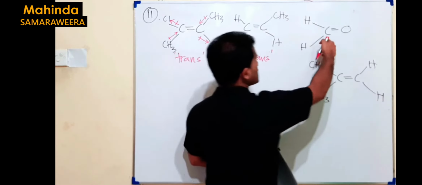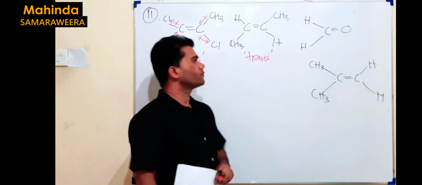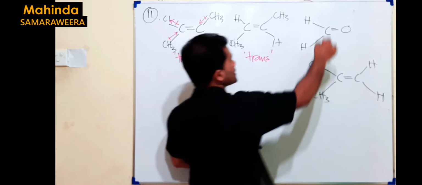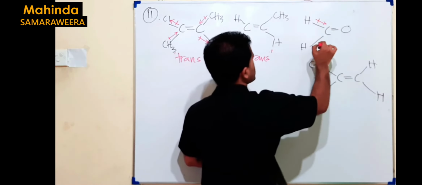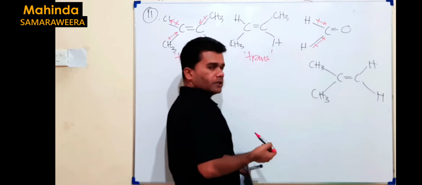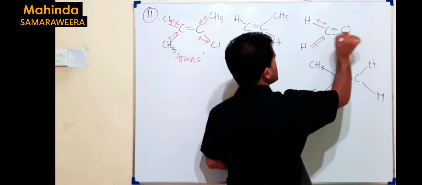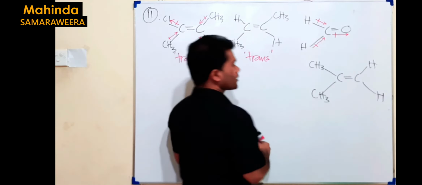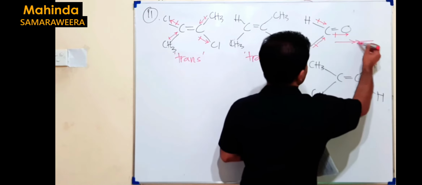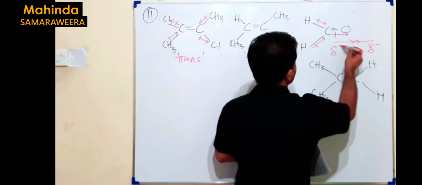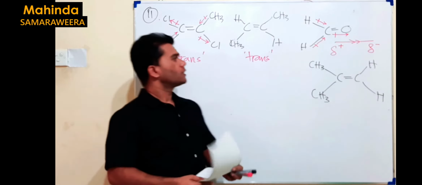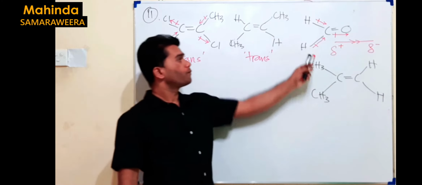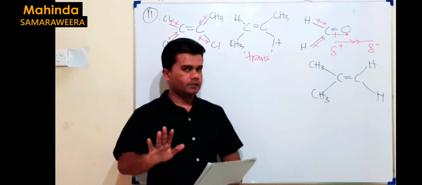But when you consider this carbon, it's sp2 hybridization. There are 3 repulsive forces. sp2 means it's trigonal planar. When you consider this arrangement, carbon is more electronegative than hydrogen. 2 bonds polar like this towards carbon. And next carbon and oxygen, you see oxygen is more electronegative than carbon. Then all the forces now go in the same direction. Because of that, in this molecule, there can be large electronegativity difference, large charge separation like this, delta plus, delta minus. So compared to these two, this has high polarity, then high dipole moment.